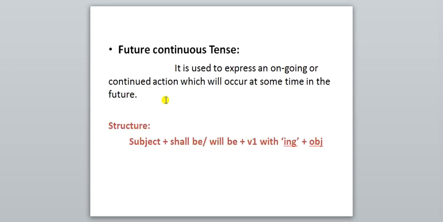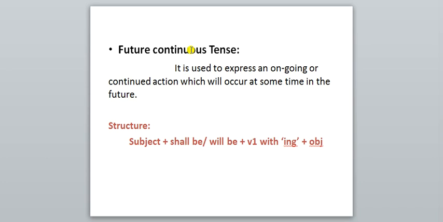Now the second tense is the future continuous tense. This is the second subtype of future tense. Continuous or progressive. As I told you, you can use the term future progressive tense also, or you can write future continuous tense. While learning present continuous tense and past continuous tense, we have seen that in continuous tense, the action is going on. The action is going on.